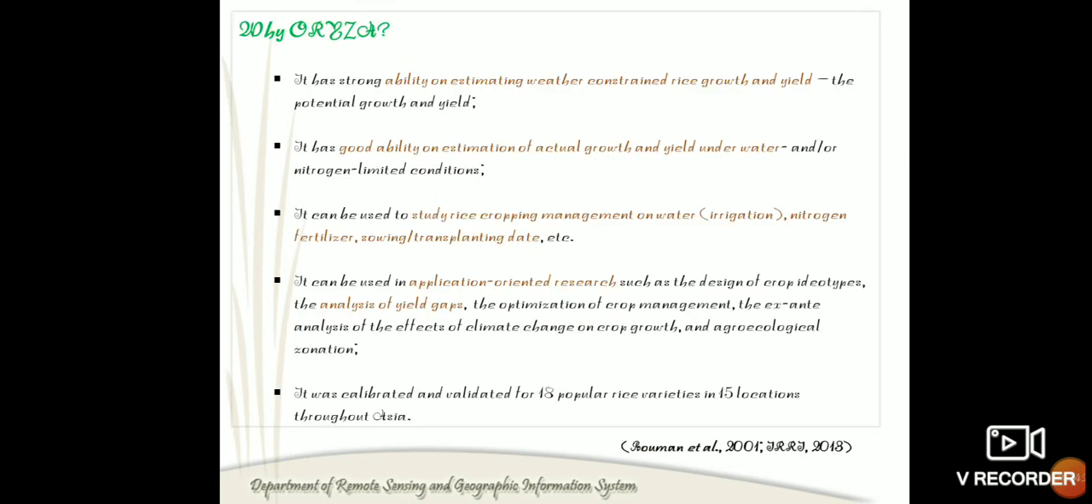And why it is used: it has the ability to estimate rice growth and yield in weather constrained time, and also it has a good ability to estimate actual growth and yield under nitrogen and water limited conditions, and also it is used to study the rice cropping management system, and it helps rice oriented research for researchers, and it was calibrated and validated for 18 rice varieties in 15 locations.